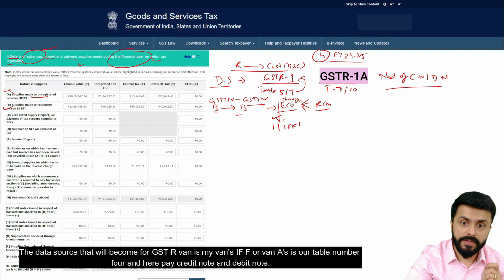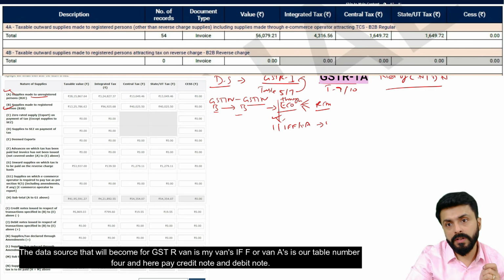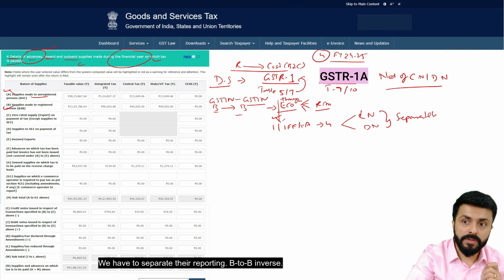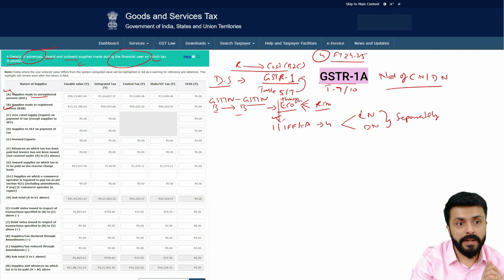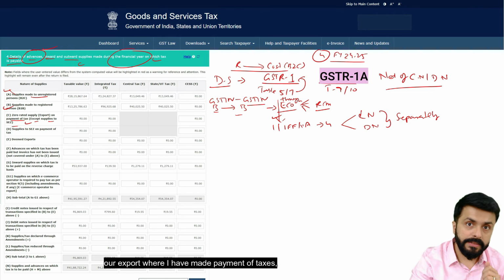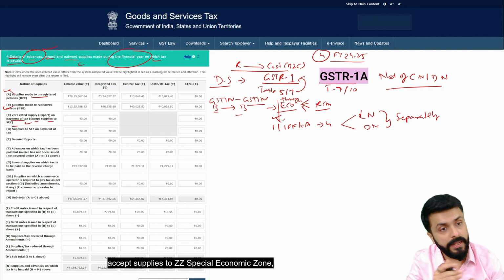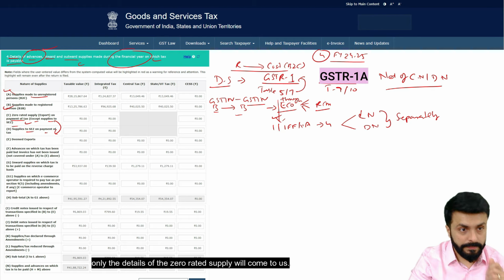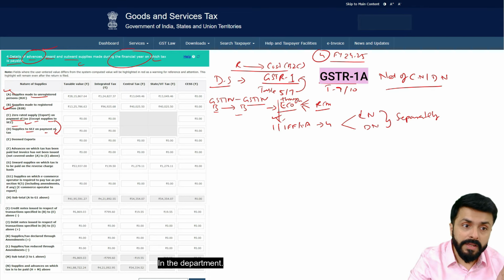The data source for GSTR-1 is table number 4, and here credit notes and debit notes, we have to report them separately. B2B inward. Then there is our zero rated supply: our export, where I have made payment of taxes, and supplies to a Special Economic Zone. Not the details of all supplies that have been made; only the details of the zero rated supply will come to us in the department.